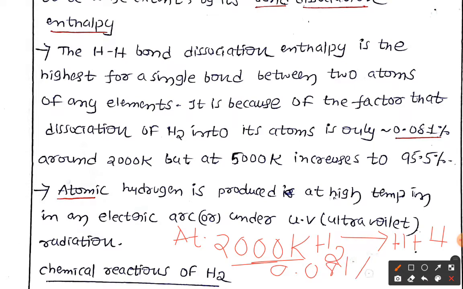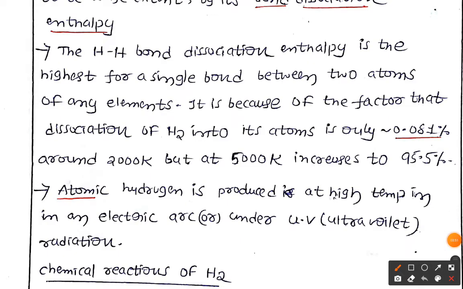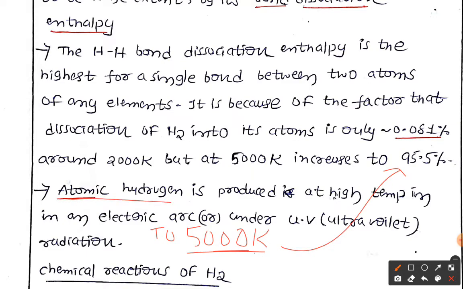But when you increase the temperature to 5000 Kelvin, it reaches 95.5 percent.